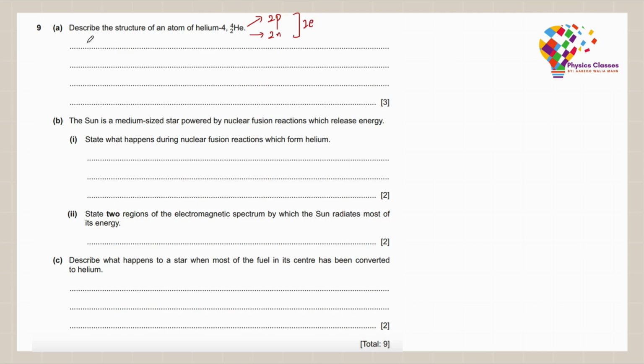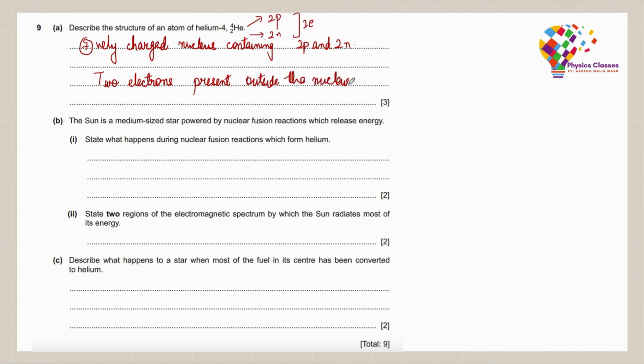So we would simply say that we have a positively charged nucleus which contains 2 protons and 2 neutrons. There are also 2 electrons present outside the nucleus. Also, the electrons are negatively charged. So this will fetch us our 3 marks.